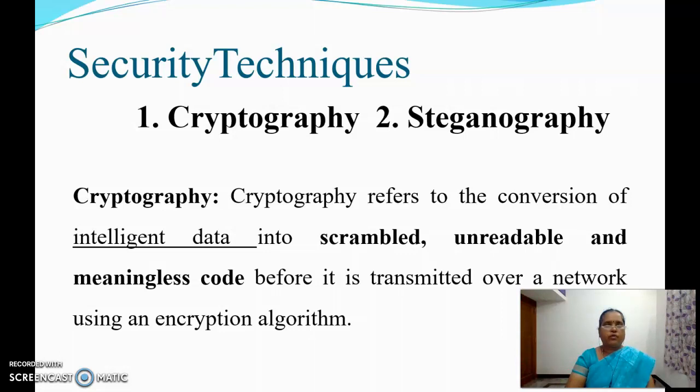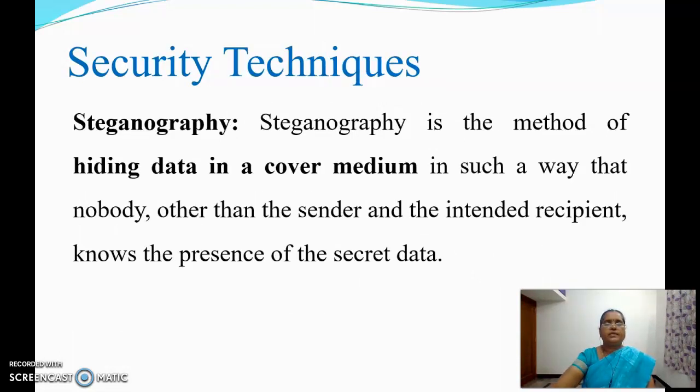And for this, we are going to use some encryption algorithm. Steganography is the method of hiding the data in a cover medium in such a way that nobody other than the sender and the intended recipient knows the presence of the data in that medium.